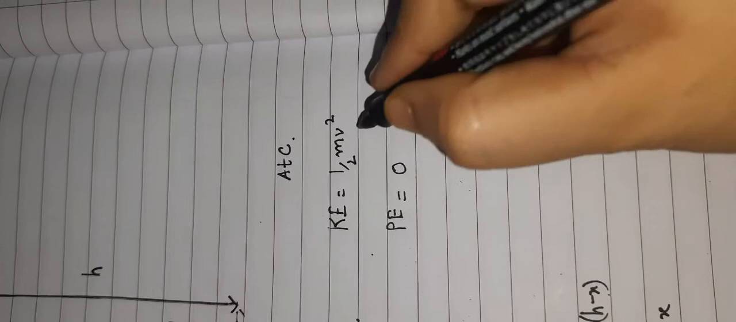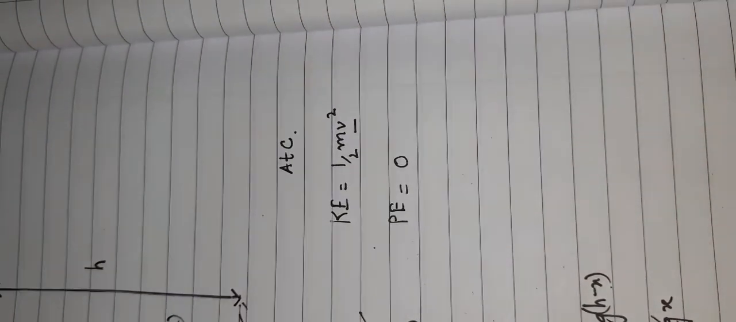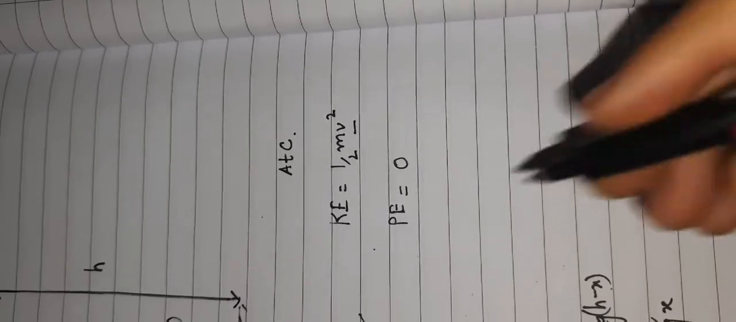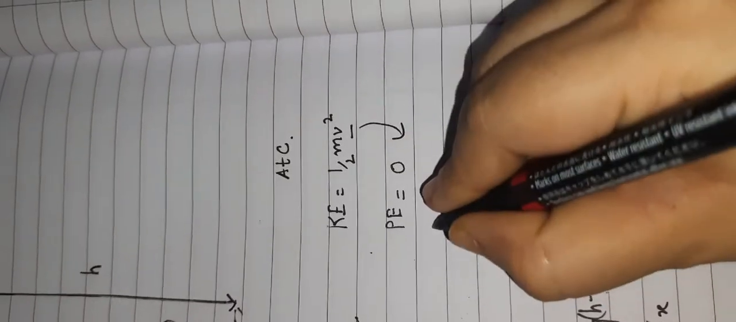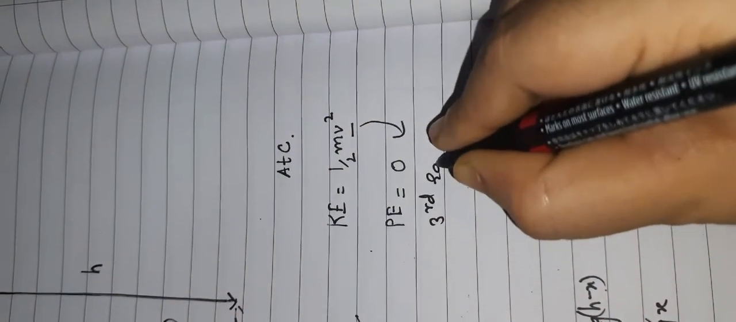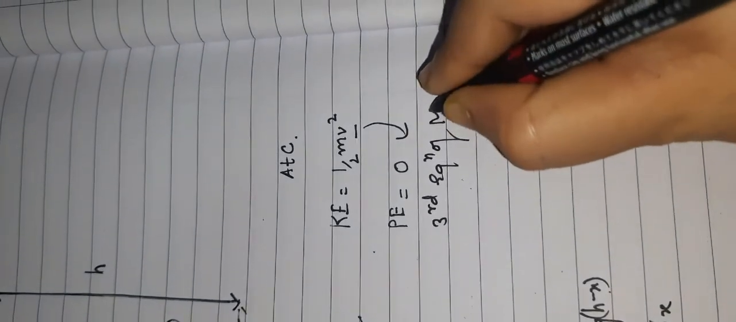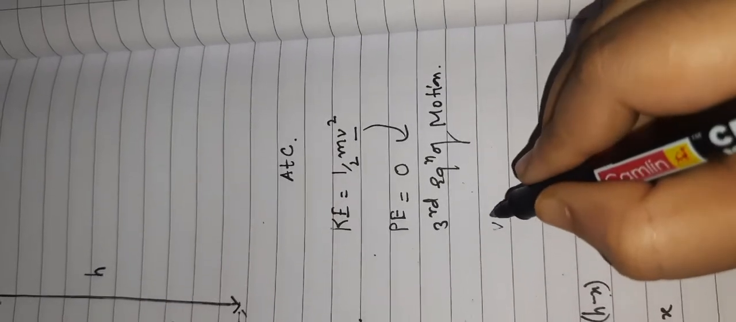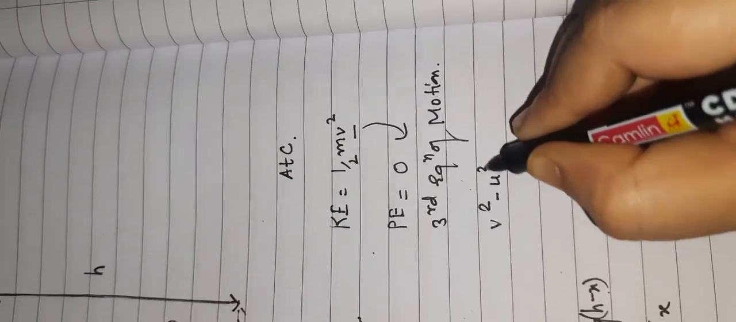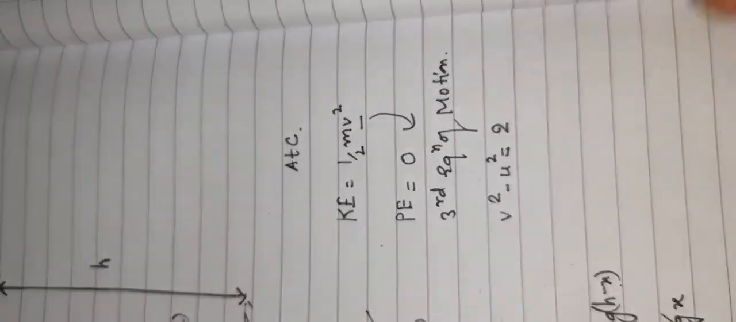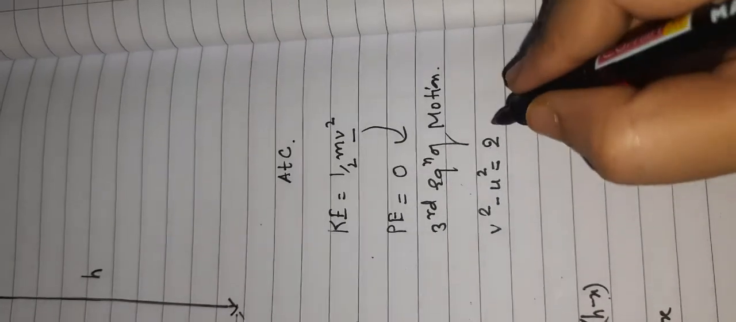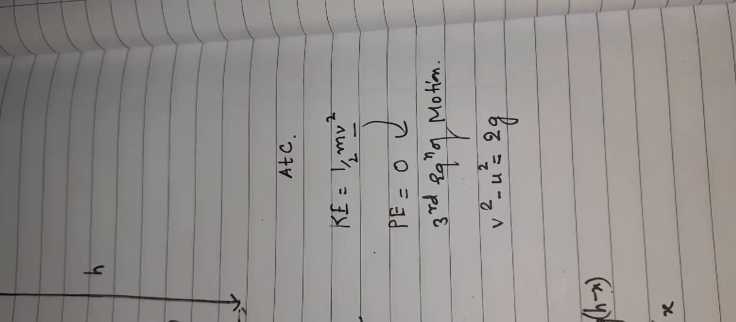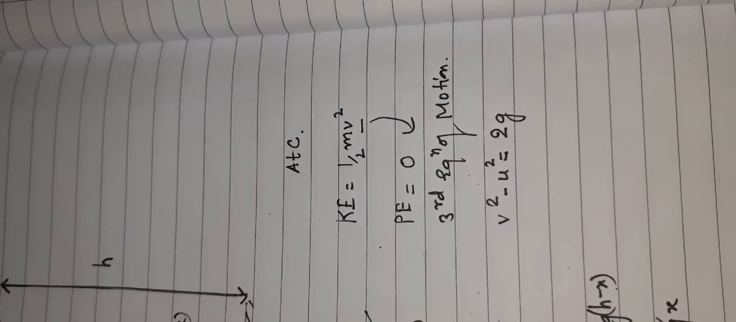Now, since every answer we got is in terms of mgh only, we don't want this v square term in our answer. So again we will use the third equation of motion. Using the third equation of motion, what can I write down? v square minus u square equals 2g. 2g will remain the same, because it is 2as. But here again I want a displacement term.